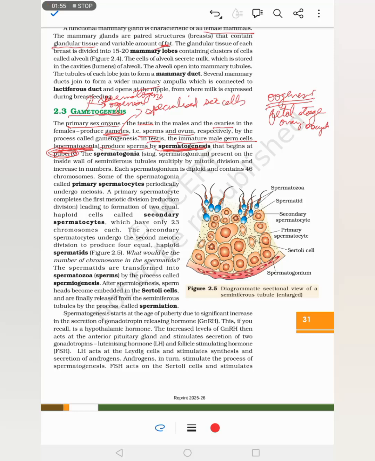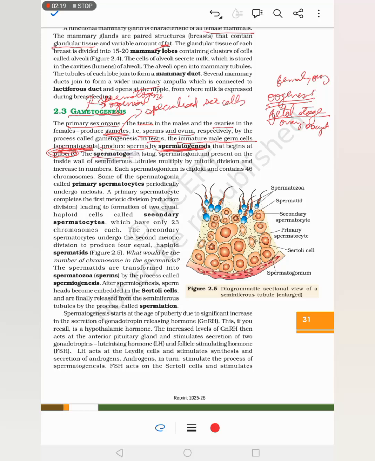First, spermatogenesis occurs in the male in the testis, and oogenesis occurs in the female in the ovary. The next difference is that spermatogenesis starts at puberty, while oogenesis starts in the fetal stage itself. So we'll first study spermatogenesis, then we'll read about oogenesis.